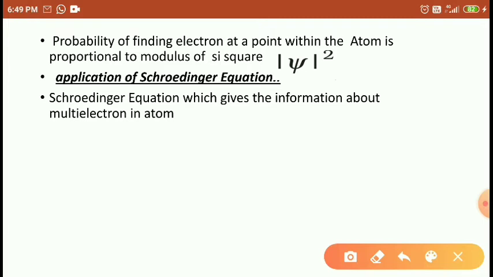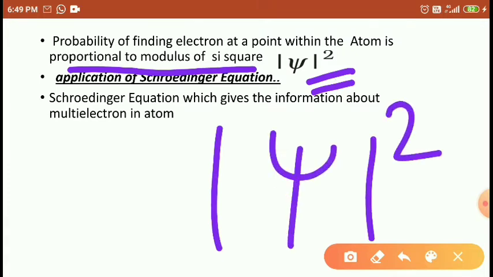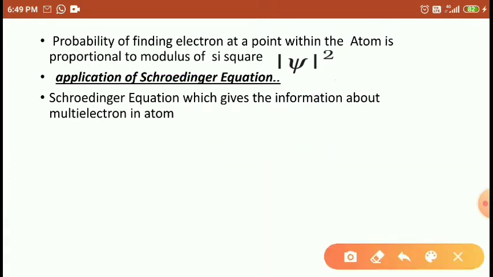So the probability of finding an electron at a point within the atom is proportional to the modulus of psi square. This is the modulus, students, and this is psi square, right? So the probability of the electron is proportional to the modulus of psi square. It means the possibility of locating the electron is designated by the psi square.